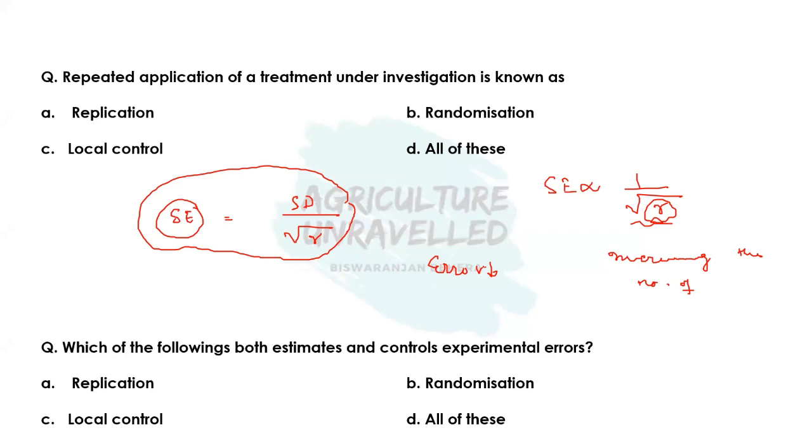So what should be the minimum number of replication for a considerable lower amount of experimental error? So that we have to know.